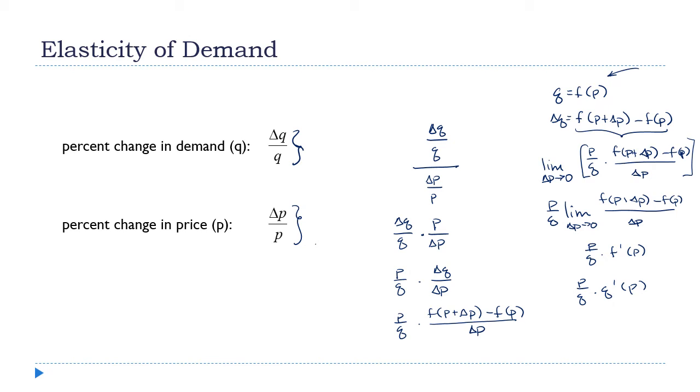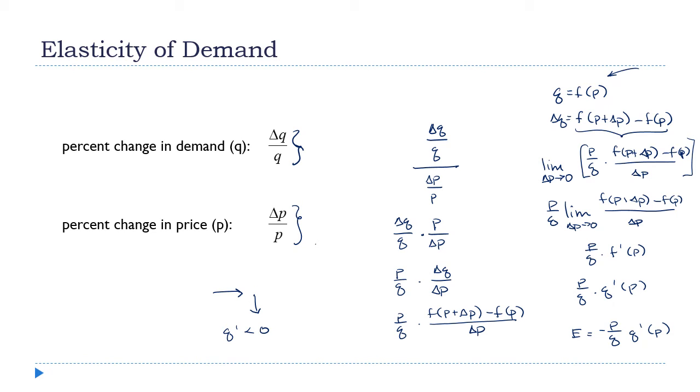The way elasticity is defined, elasticity is negative P over Q times Q prime of P. They throw that negative sign out in front. And the reasoning is, look, what does Q prime look like? Q prime is the demand, and we know just from your basic economics class, as the price goes up, the demand goes down. Right? So as the price goes this way, the demand goes this way. That means Q prime is always going to be a negative number.